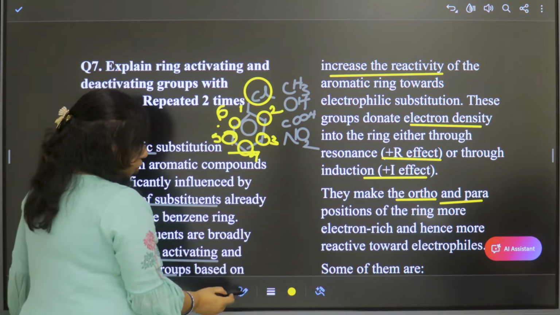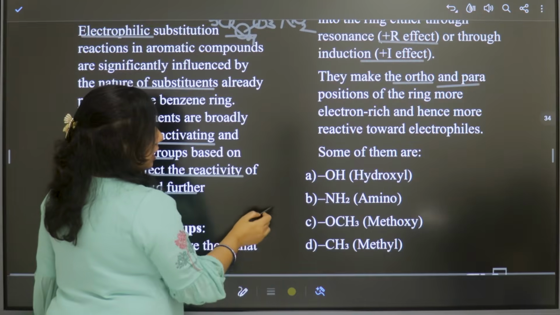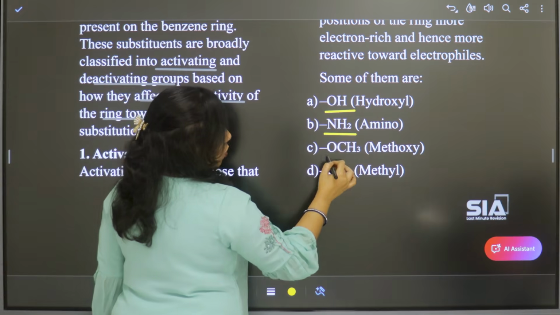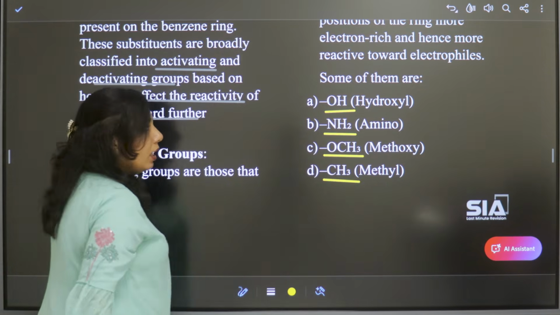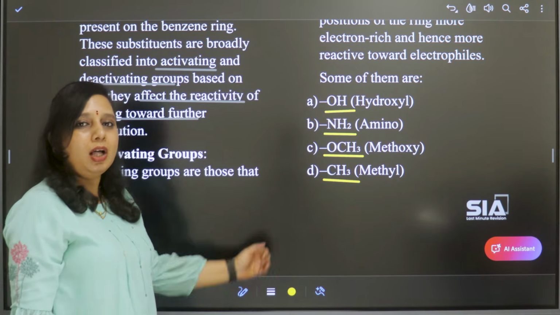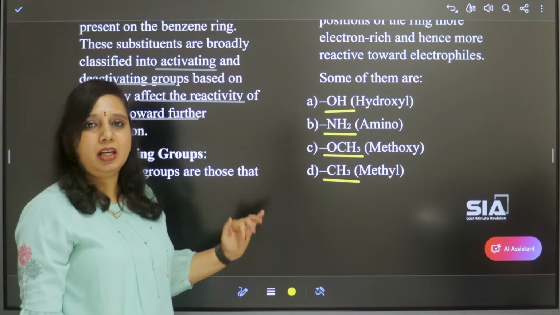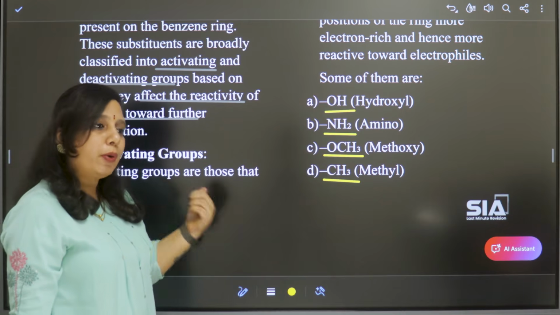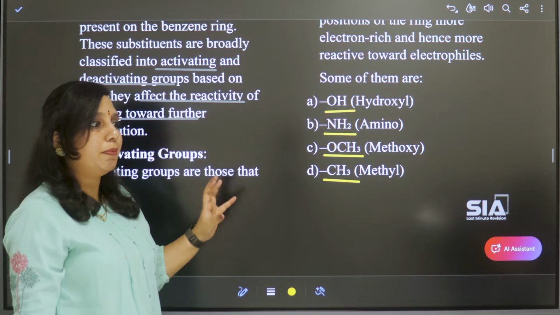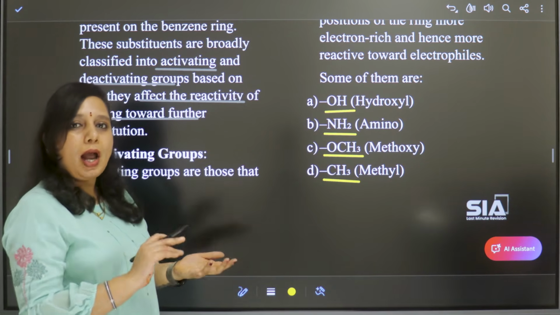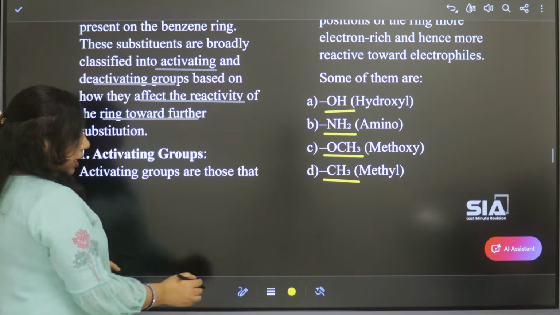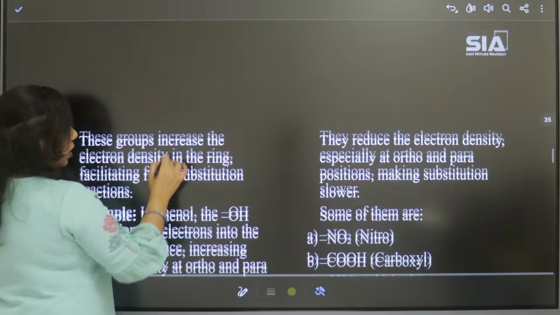Some examples are OH, NH2, OCH3 and CH3. Hydroxyl group, amino group, methoxy group and methyl group. All these are ring activating groups. They produce electron rich positions and electron rich nature at the ortho and para positions of the benzene ring. Right. Now let's next see what about.